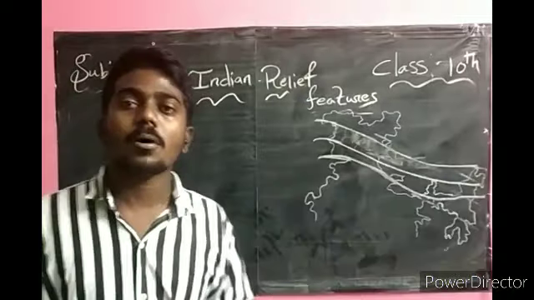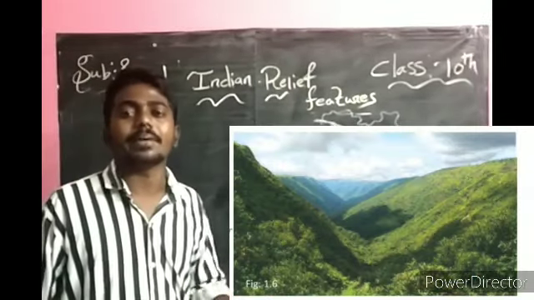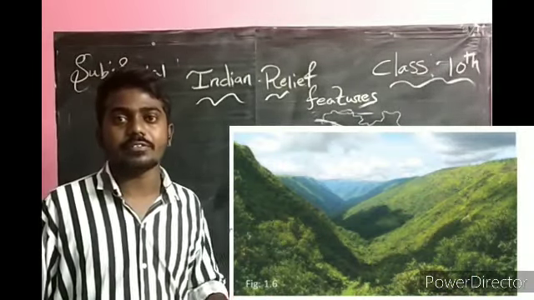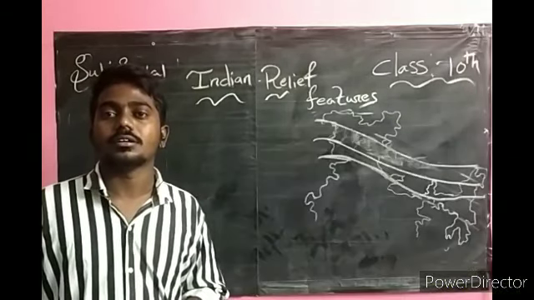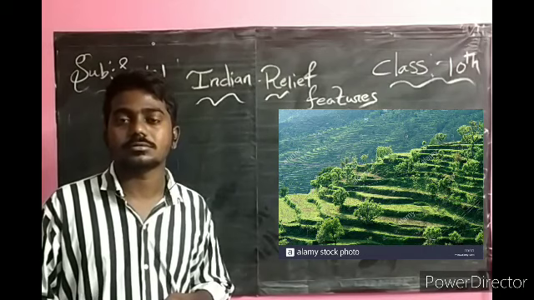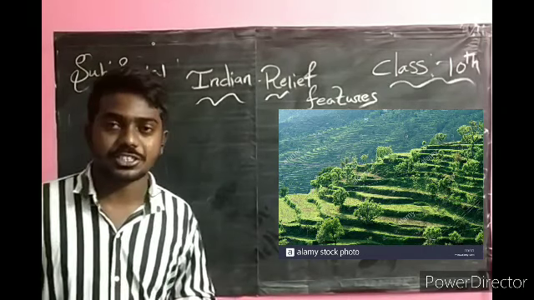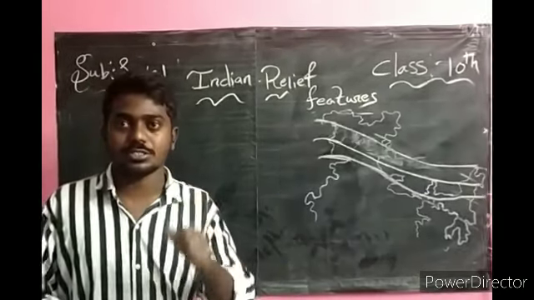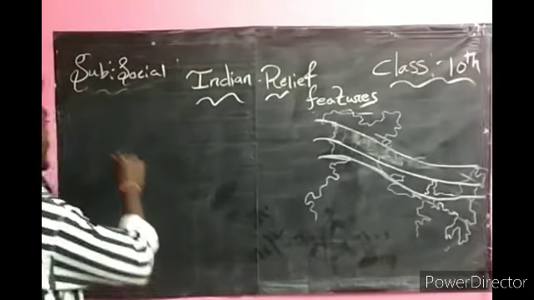They have given the valley of Mawsynram in Meghalaya, and also how they are doing terrace farming in the Himalayas. They have given the pictures. Pebbles means stones. Come to the next, the last one.